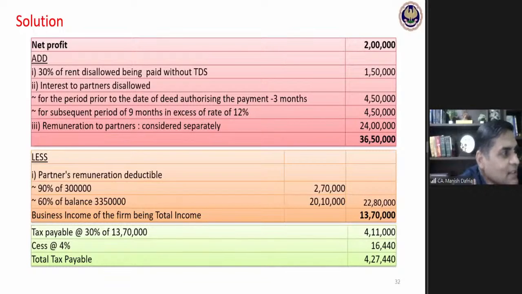Okay, Ambika deducted entire interest for book profit calculation. Nitesh from Seeker says, in case rent is paid to an NR, then 100% is disallowed. Yes, Nitesh, when the rent is paid to a non-resident, then 100% is disallowed. But if nothing has been given in the question about the residential status, the logical assumption would be that the person is resident in India, in which case 30% is to be disallowed. Ambika, you deducted entire interest for book profit calculation. Okay, you failed to apply the rules regarding interest deductibility. Keep that in mind.